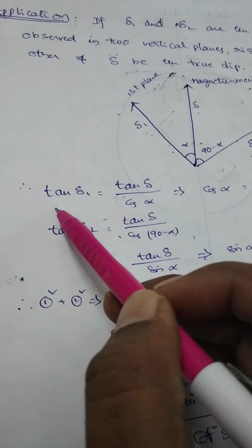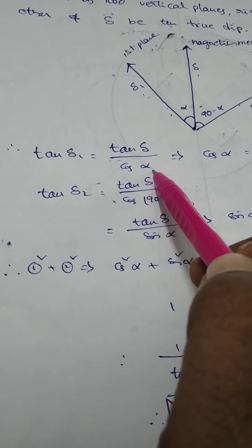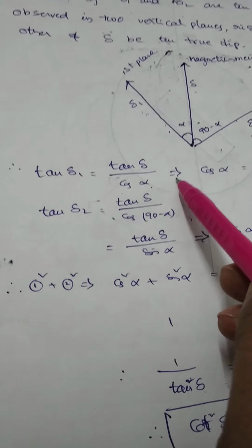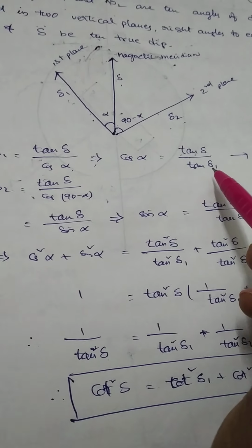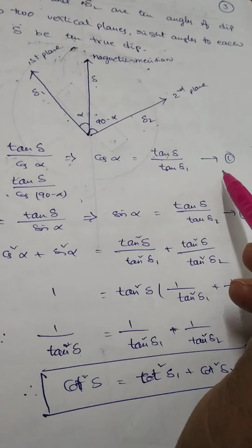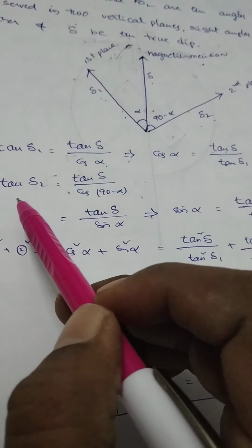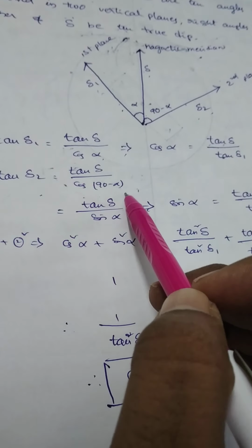You know, tan delta 1 is equal to tan delta by cos alpha, where alpha is the angle between the two planes. From this, cos alpha is equal to tan delta by tan delta 1. Let's say it is equation 1. Next, along the second plane, tan delta 2 is equal to tan delta by cos of 90 minus alpha.